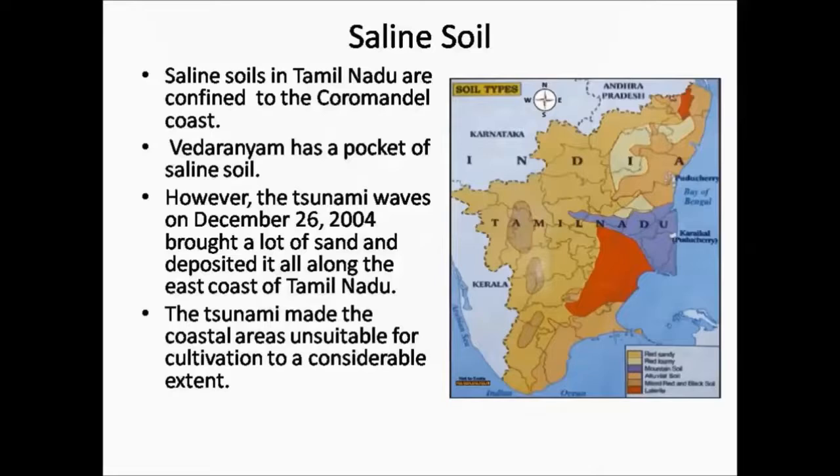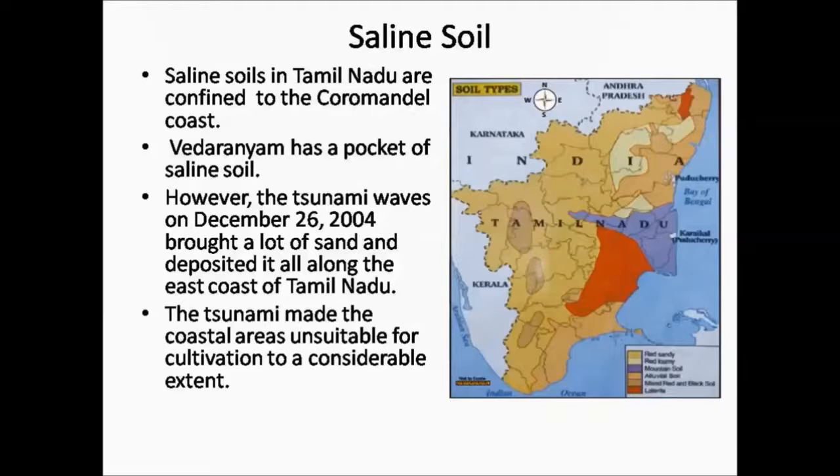Saline soil. Saline soils in Tamil Nadu are found in the Coromandel coast. Coromandel coast is the southeastern coastal region. That is the region along the sea. Vedaranyam has a pocket of saline soil. That is, Vedaranyam is completely filled with saline soil. However, the tsunami waves on December 26, 2004 brought a lot of sand and deposited it all along the east coast of Tamil Nadu.